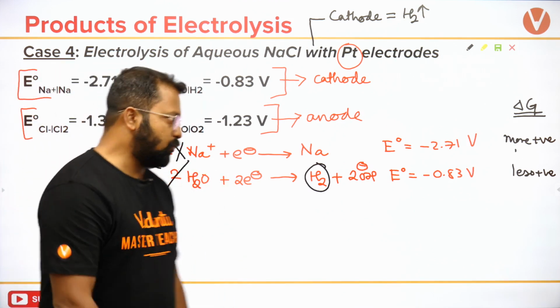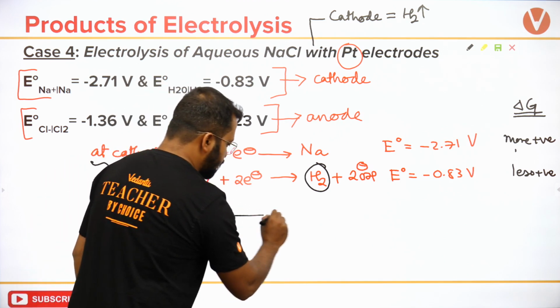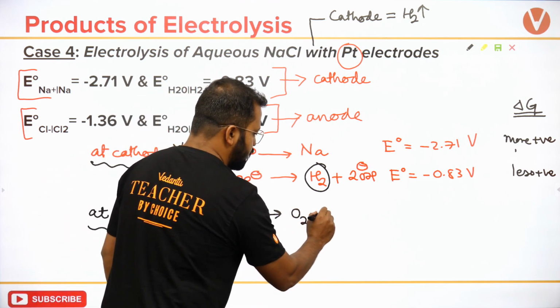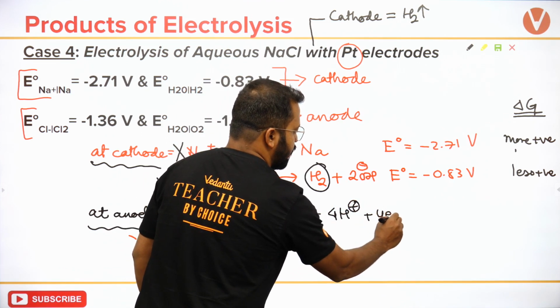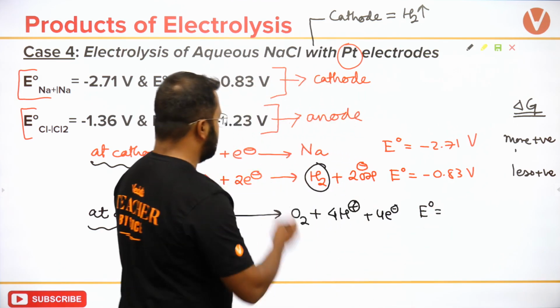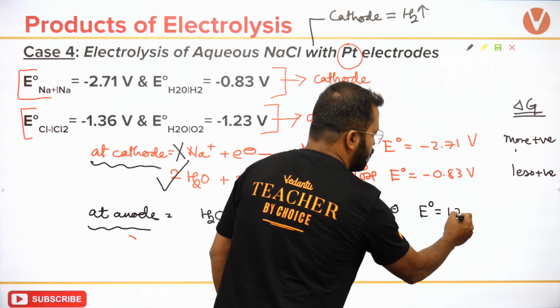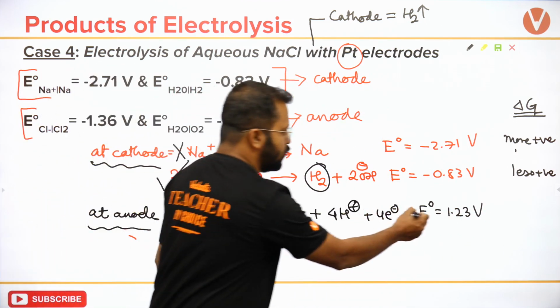At the anode, H2O is converting into O2, 4H plus, 4 electrons. The E naught value is given as 1.23 volts, this is given as minus 1.23 volts.